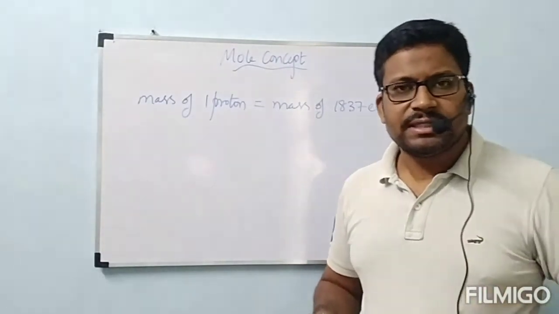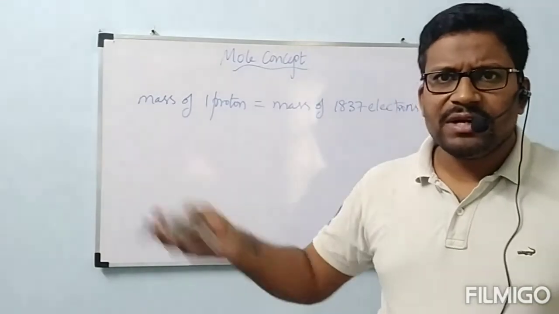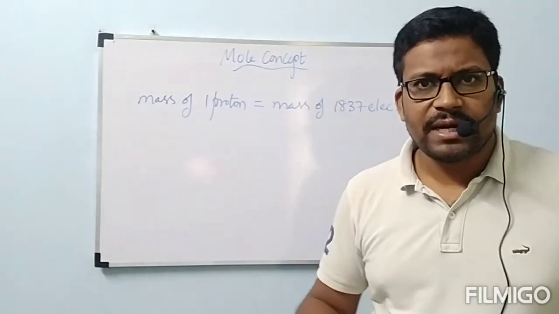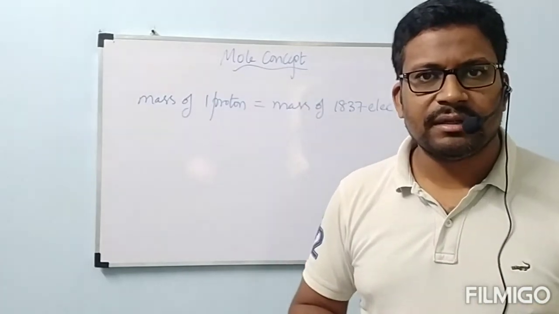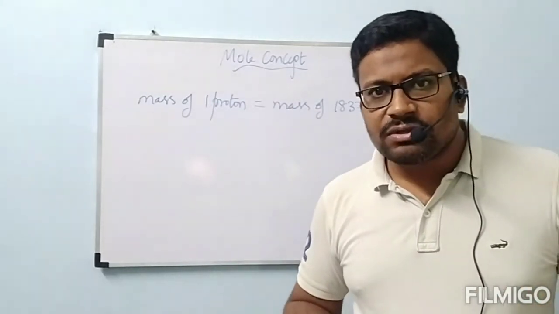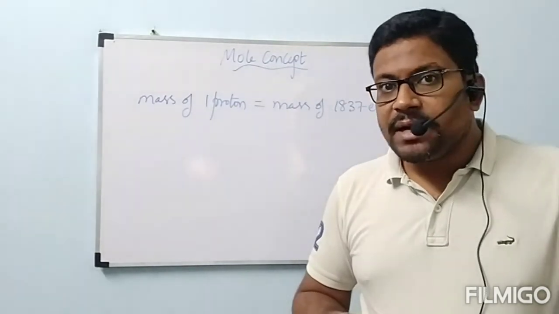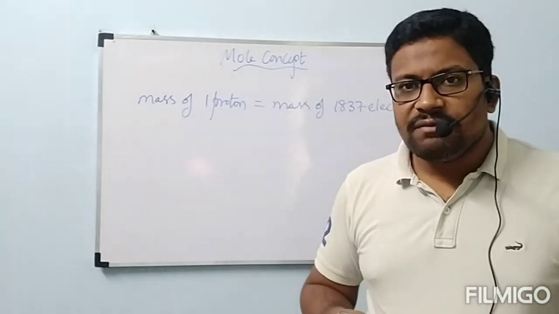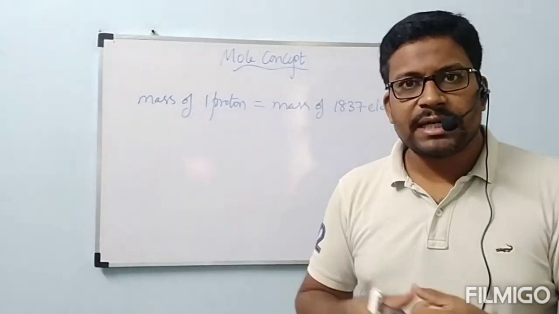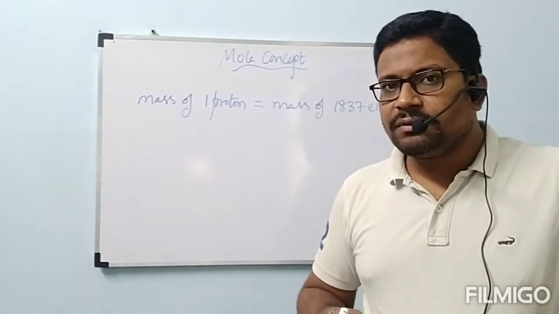Actually, we didn't see a whale, maybe only in videos, and even after seeing that we will not get an estimation of its weight. But we have seen elephants many times and know how big an elephant is. Compared to the elephant's weight, they compare the whale. Then 1000 elephants means we can understand, oh, this is a really big creature. 1000 elephants' weight is equal to one whale's weight.